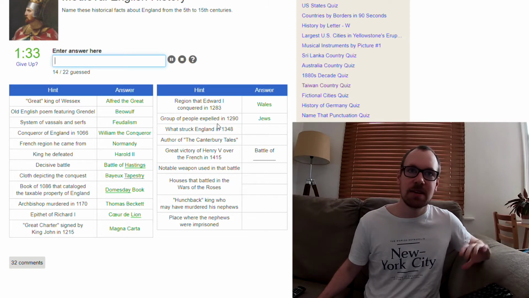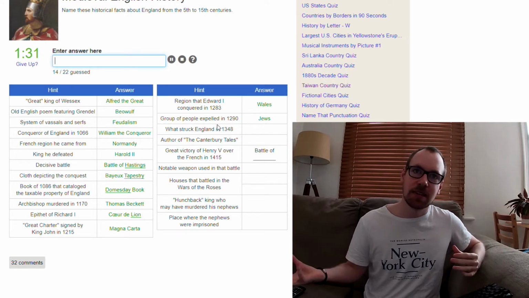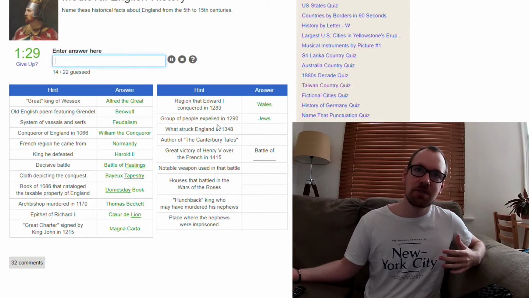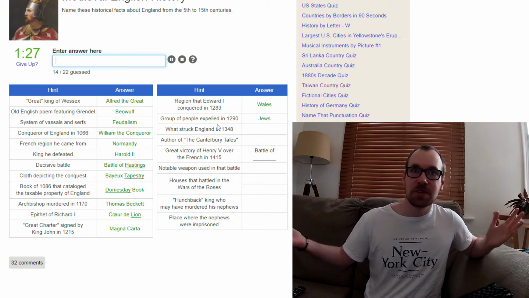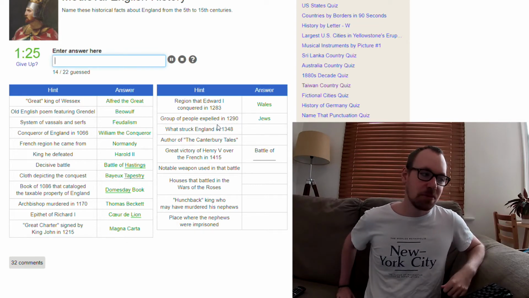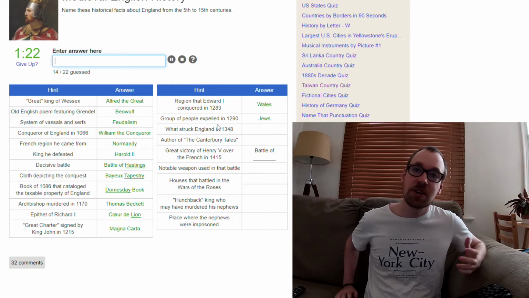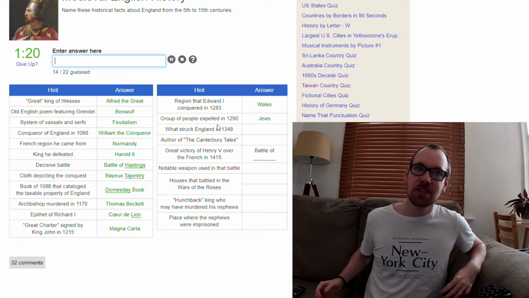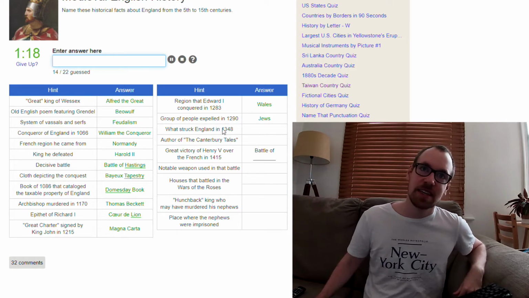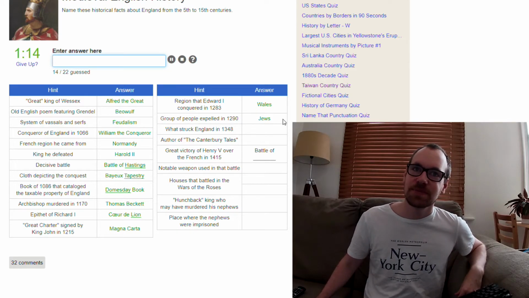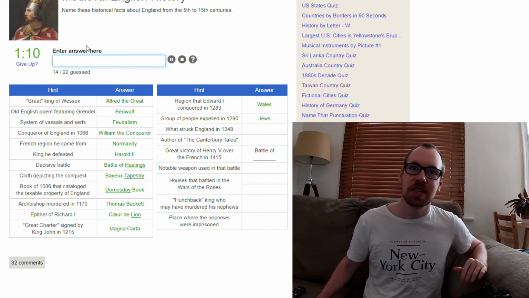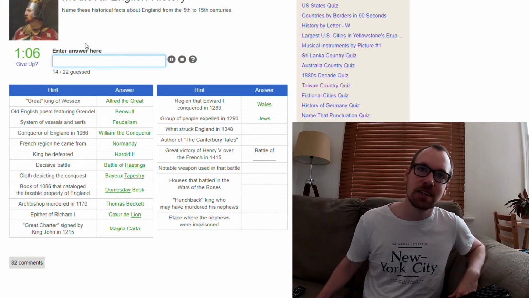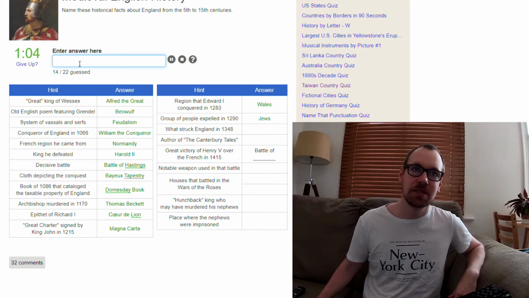Because the Jews were the money lenders, so they lend money from the Jews, then it's time to pay back. Well, we don't have the money. Yeah, okay, let's just send the Jews out of the country, that will fix our debt. I believe that's how it worked. I'm not 100% sure on that, so don't quote me on that, but I think that's what they did when they wanted to expel the Jews.